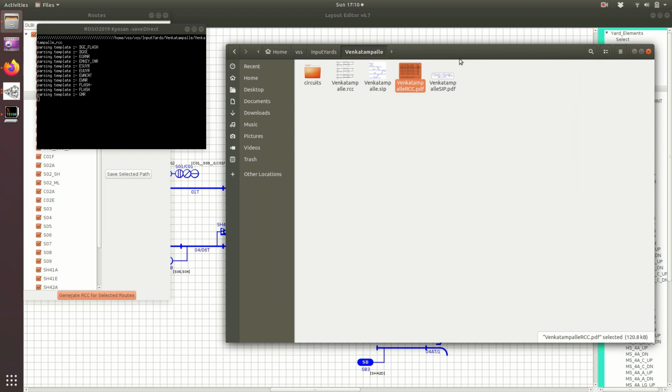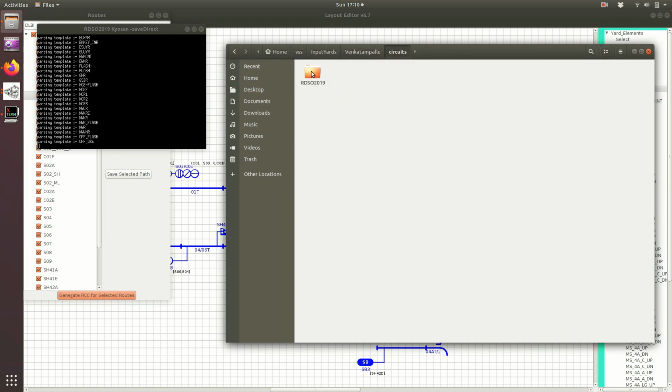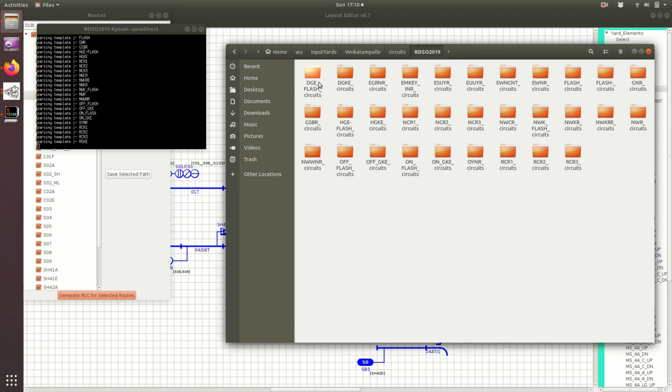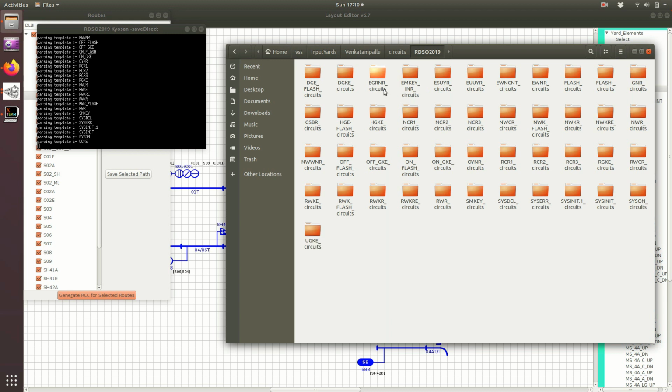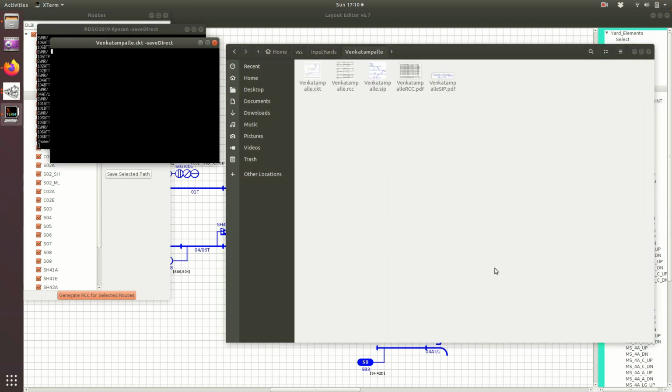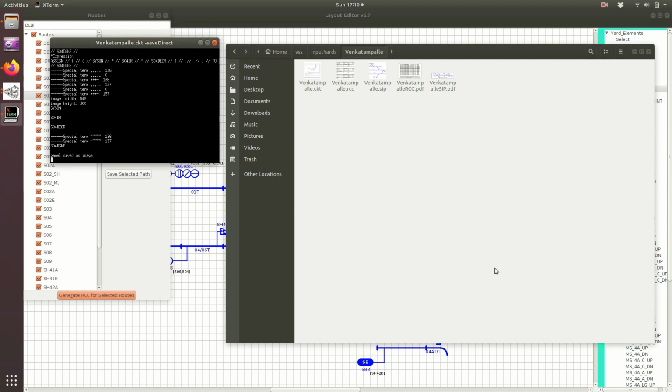We can see the circuit folder is newly created. Inside this, whatever circuits there are, DGE, flash, TGKE, EGR, all circuits are being computed by this tool automatically. And now these circuits which have been created are also converted into drawing form, in the equivalent circuit diagram of British ladder circuit.